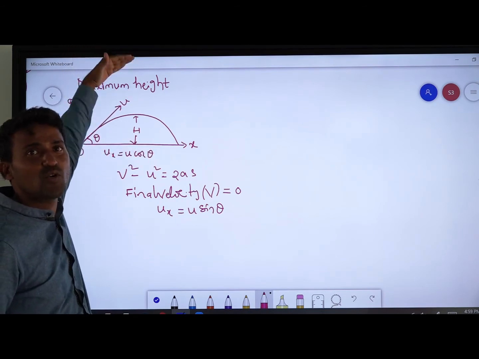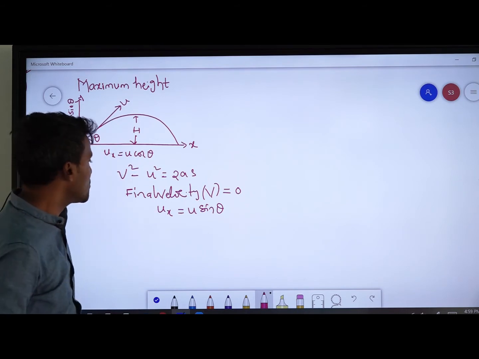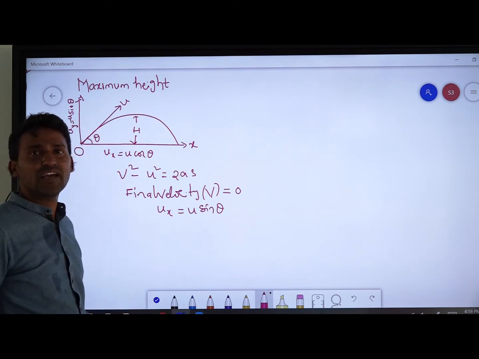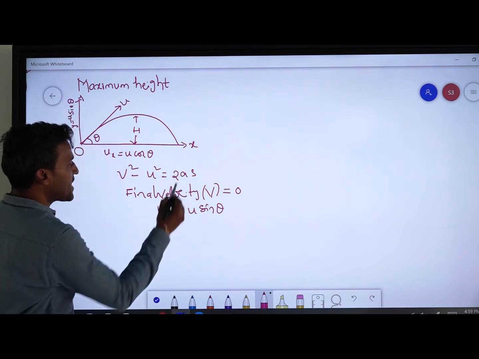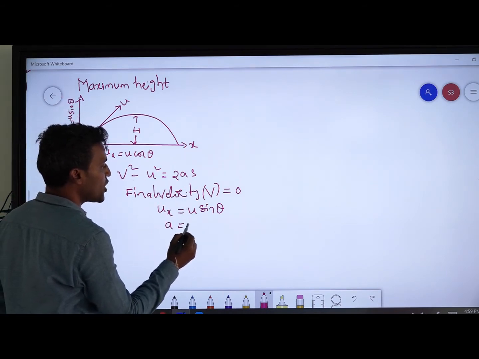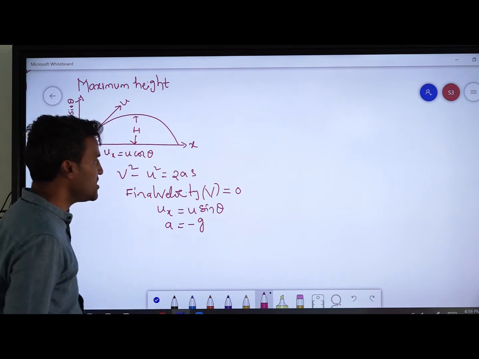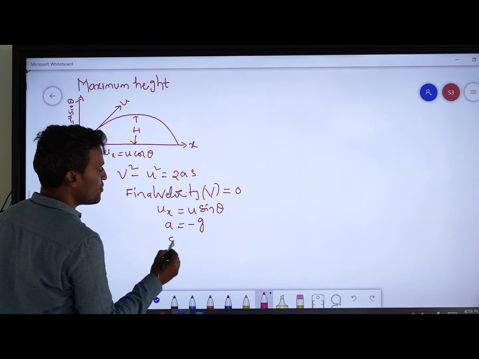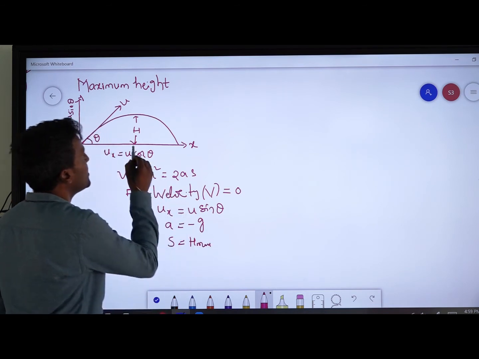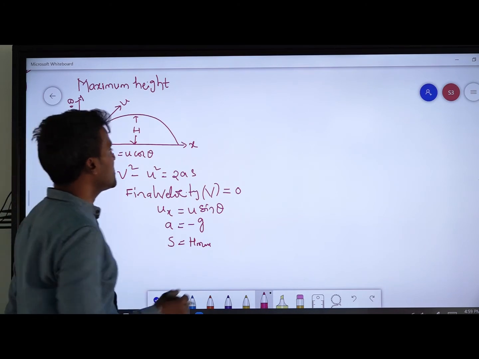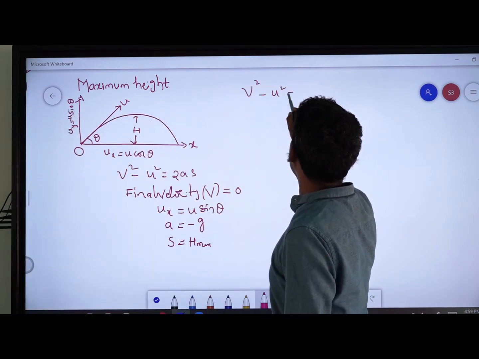Now we are discussing height. Height is nothing but vertical displacement. So that's why we are taking the vertical direction. Initial velocity is u sin theta. Acceleration a = minus g, when the object is projected in the upward direction, and s is the maximum height, that is h. Now take this equation, v squared minus u squared = 2as.